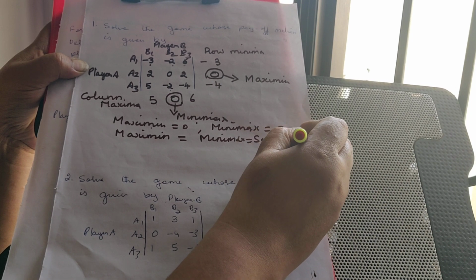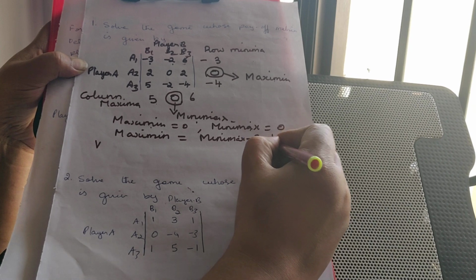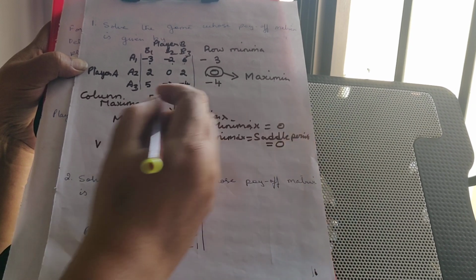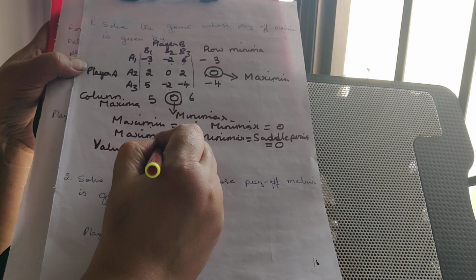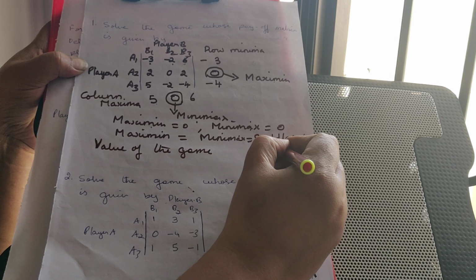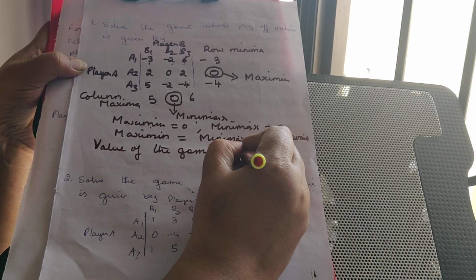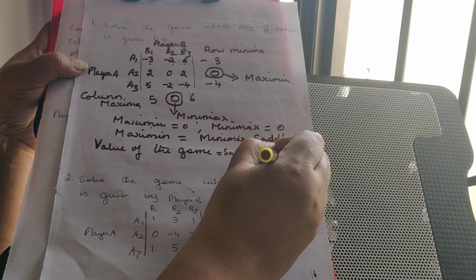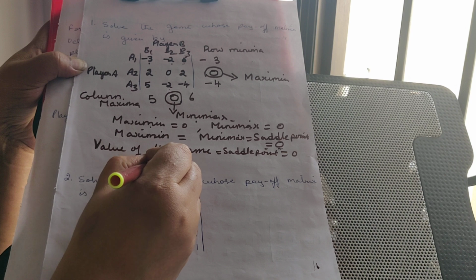Now what is the value of the game? At that saddle point the value is 0. So the value of the game is nothing but the value which you get for the saddle point. Therefore the value of the game is equal to 0.